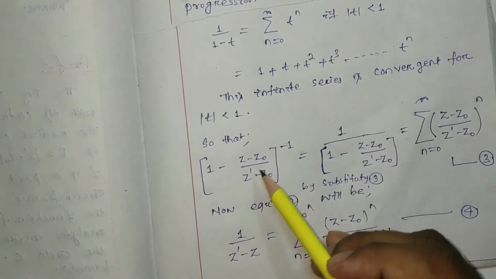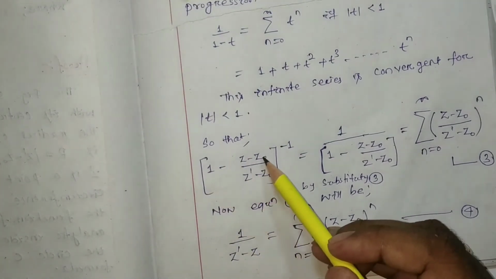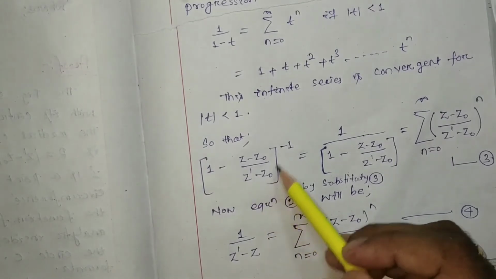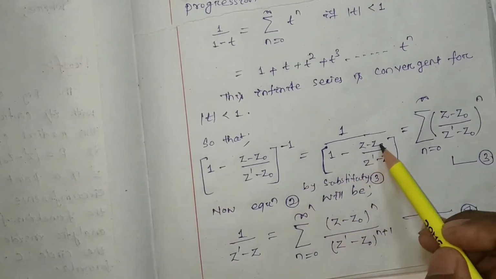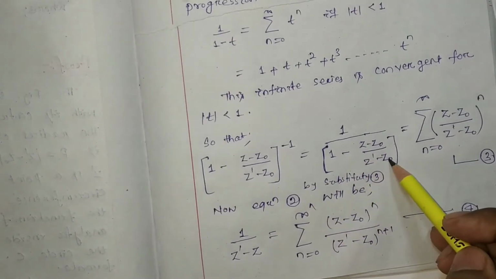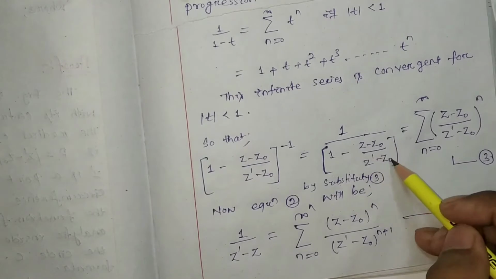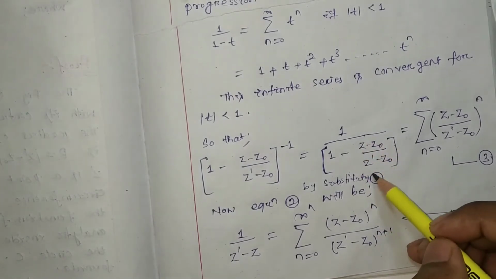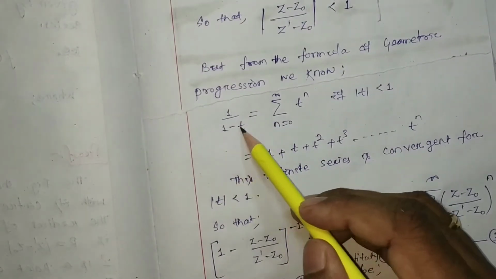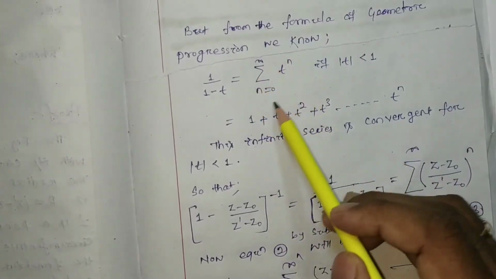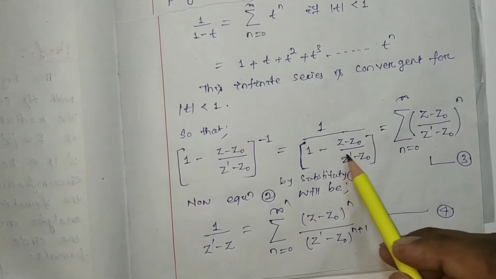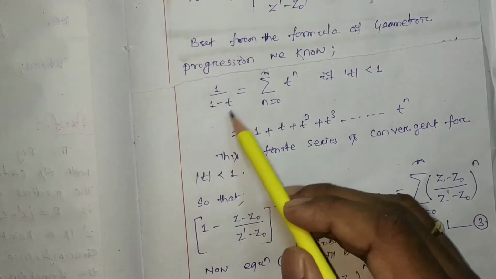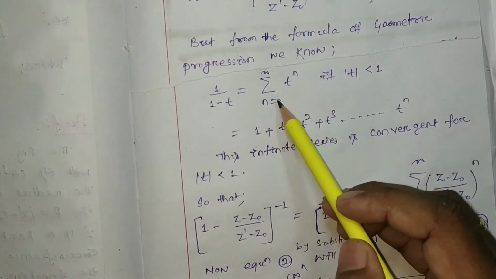So now 1 minus (z minus z0) by (z' minus z0), inverse, can be written as 1 by 1 minus (z minus z0) by (z' minus z0). Here if we consider this one as t, then 1 by 1 minus t has the series summation of t to the power n, n equal to 0 to infinity.